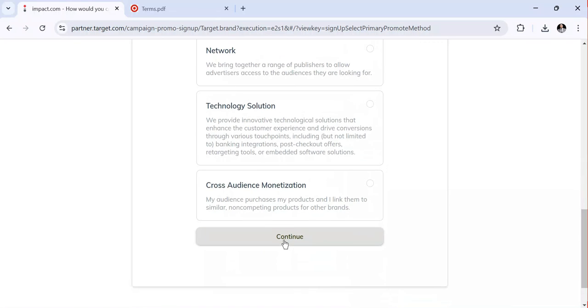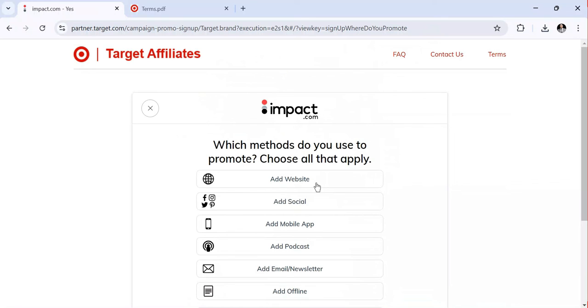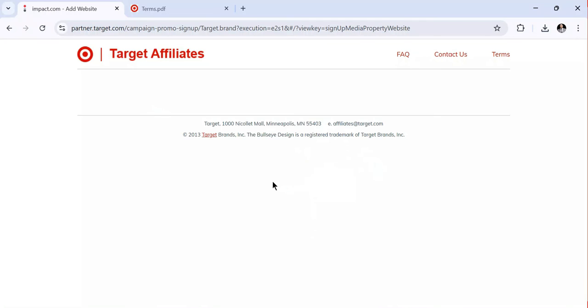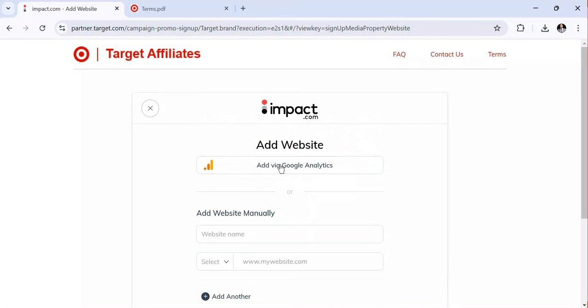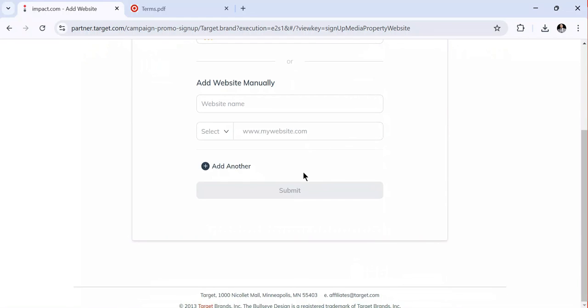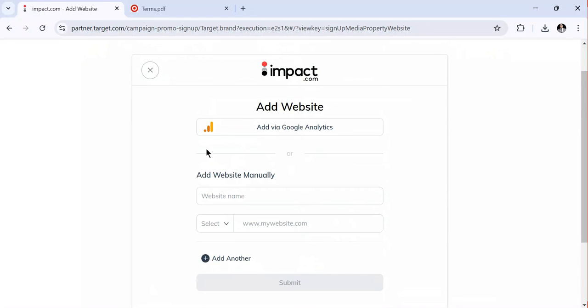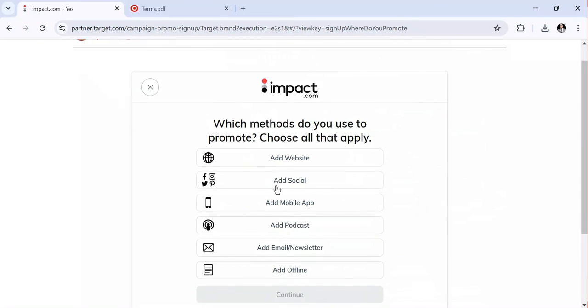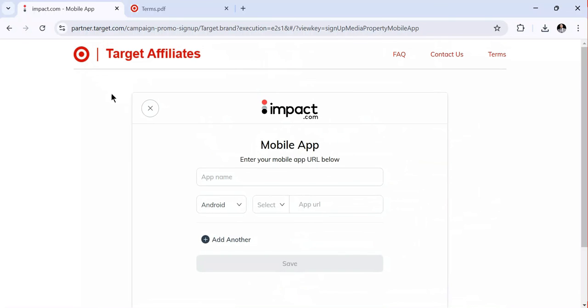You can also select another one, and here they are taking you to the page where you have to add different links. Here you have to add a website if it's the one you're going to use, and you can also add it via Google Analytics for them to verify how much audience you are going to have. Also, you can add a mobile app if you have one.